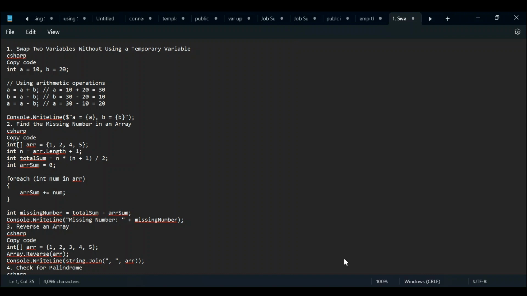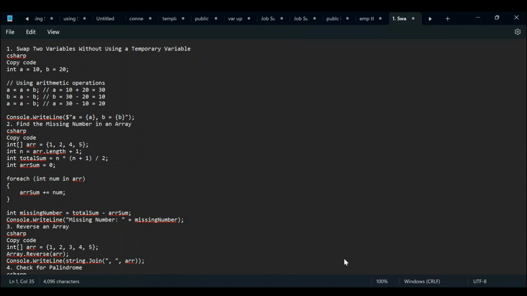Then we have to find the total sum. We know the sum of n elements equals n into n plus 1 by 2. The same logic I applied here. Now we have to check after sequentially adding, we get the next number.